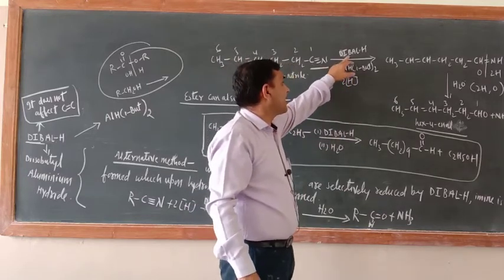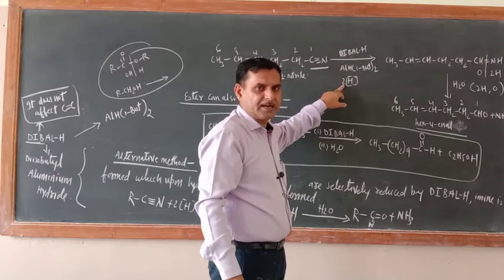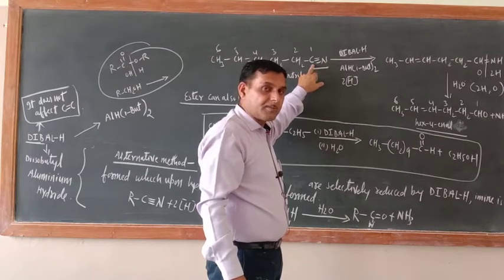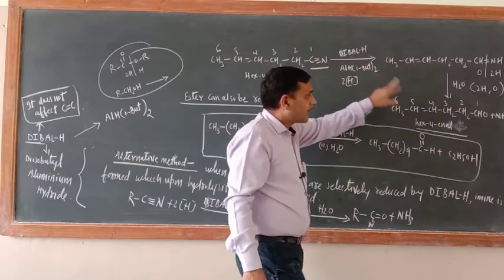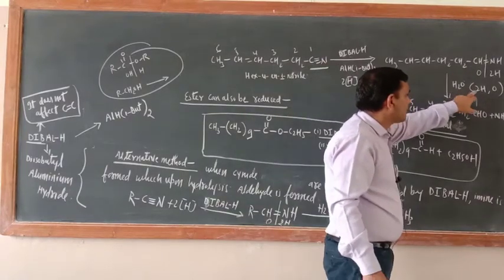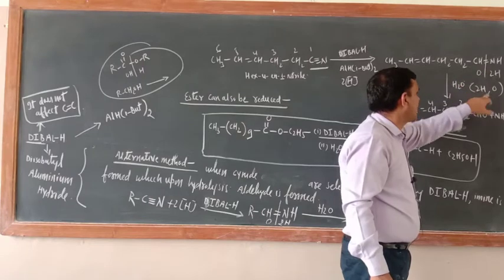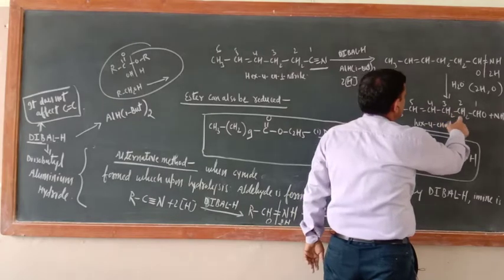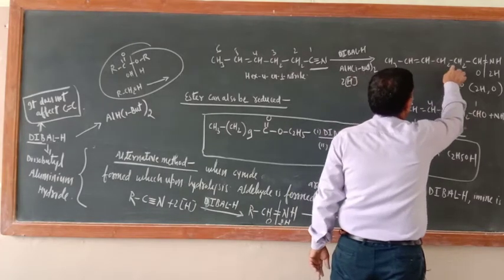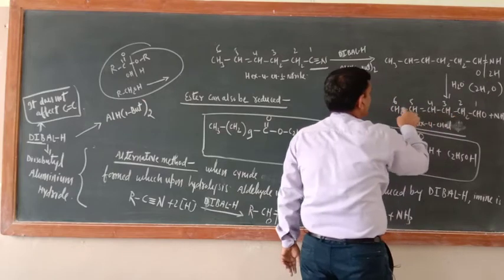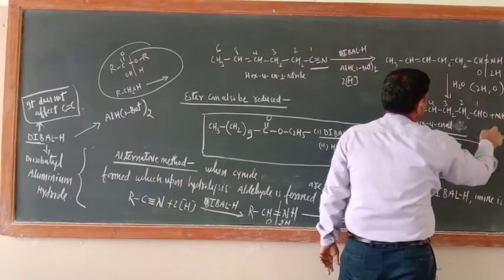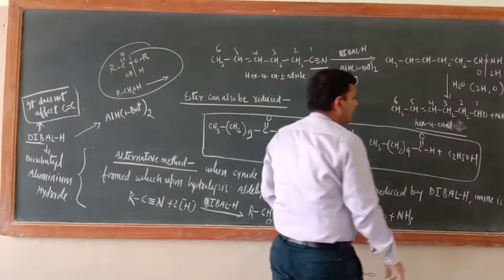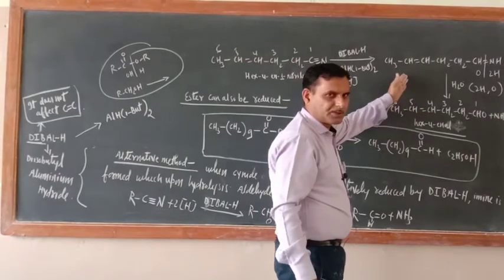So first DIBALH will give the 2 hydrogen, nascent hydrogen, which will make bond here. So now cyanide will be converted into imine. Now further hydrolysis would be there. So H2O can be written 2H and O. So CHO and 2H. Here what is there? CH3 CH double bond CH, CH2 CH2 CHO. 1 2 3 4 5 6. So this is CHO plus here NH3 is there. What is the name of this one? Hex-4-enal. Okay, you have got aldehyde or not? So this is the function of water here.